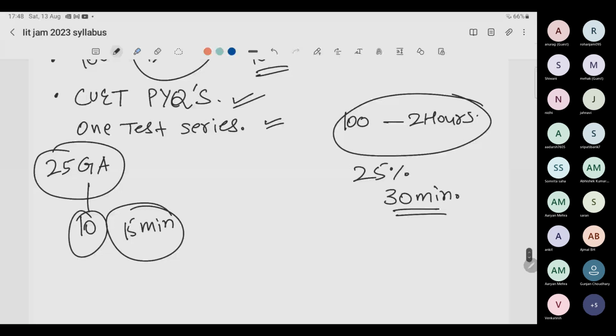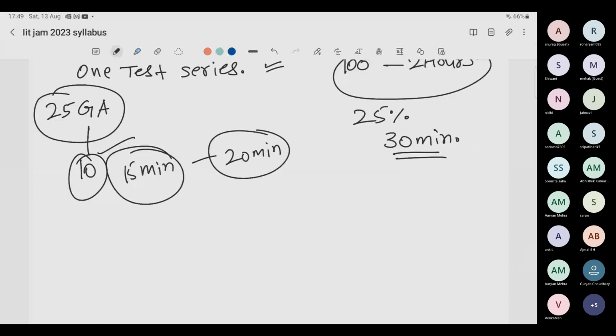Do not do any kind of foolishness in the exam. When you see a question, there are only two things in your mind. Number one, is this question from a topic which I have studied? Yes or no? If yes, read the question very well, and read all four options. If you think you can solve this question, try it. If you are not able to solve it, leave it immediately. Do not spend more than enough time on that question. Sometimes you will think that if you slow down a little bit, you can solve the question, but do not waste that time.